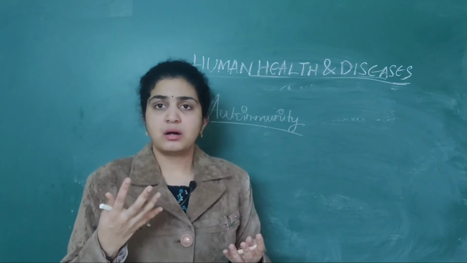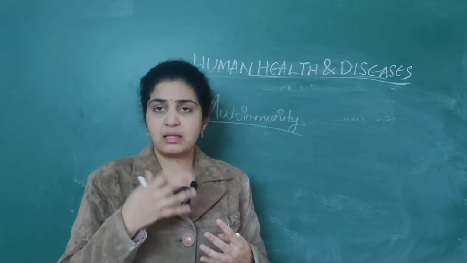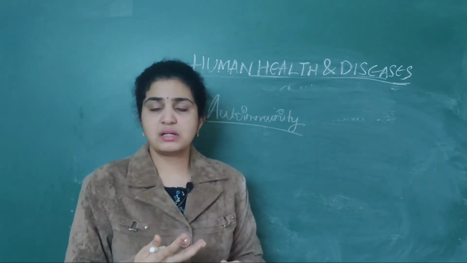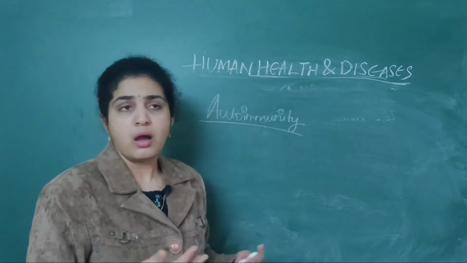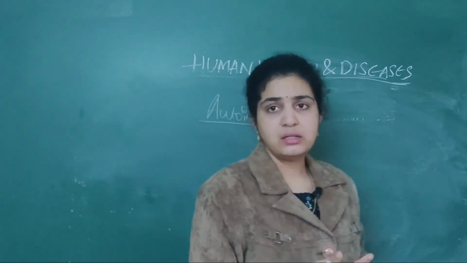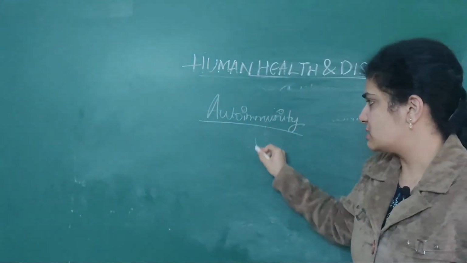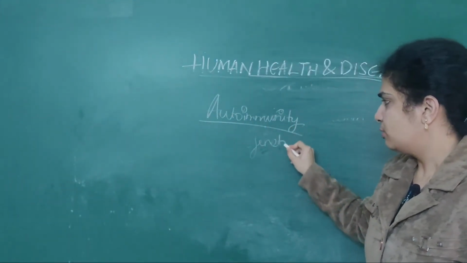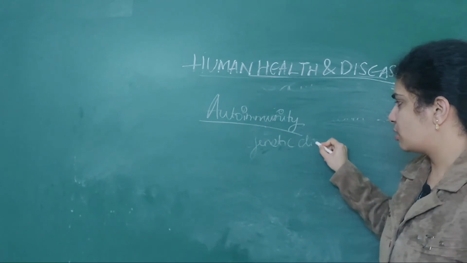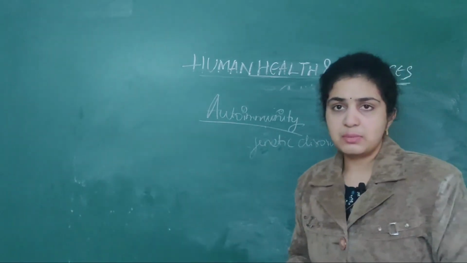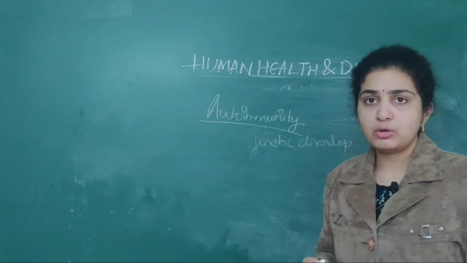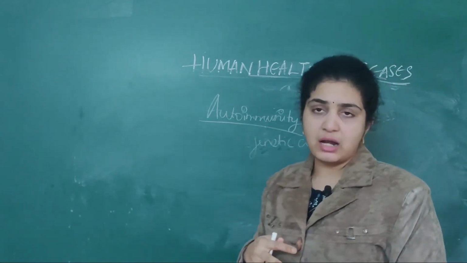Why our cells are attacking the self cells, still the experiments are going on, but till now no one has found out. They all are thinking that it may be due to genetic reasons, but still experiments are going on.